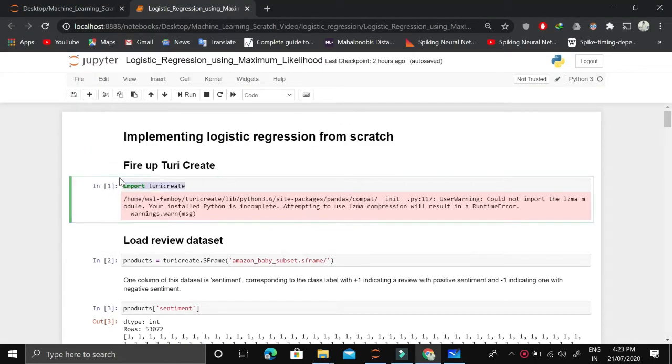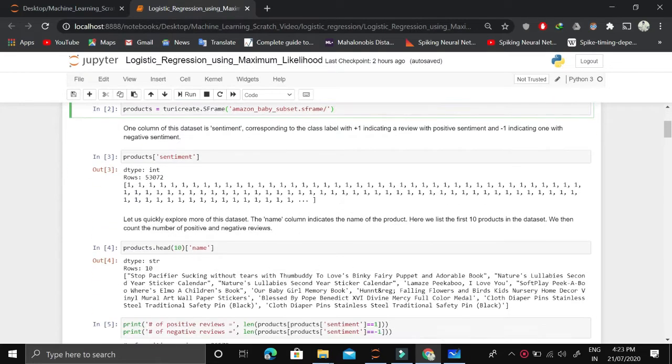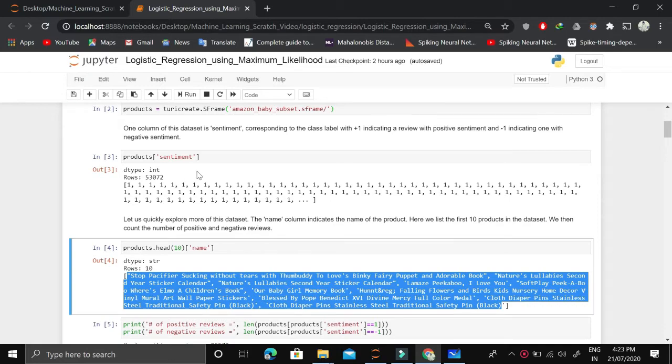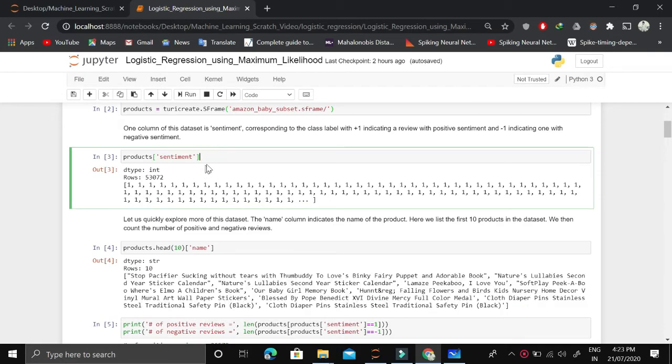Okay, so we start by importing Turi Create, which is a combination of scikit-learn and pandas. We are using a review dataset. So input is actually in the form of language like English, and the output is in the form of 1 or minus 1, positive sentiment or negative sentiment.